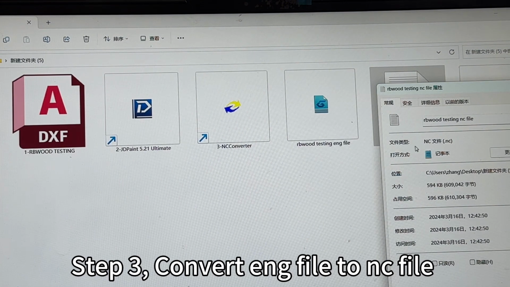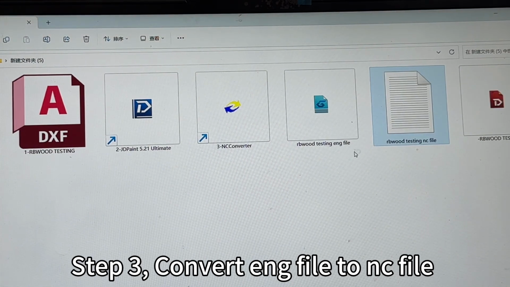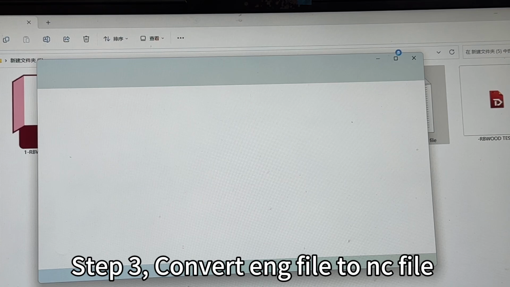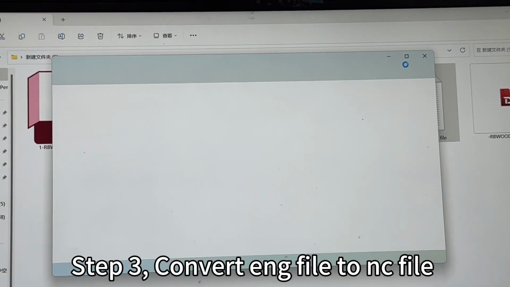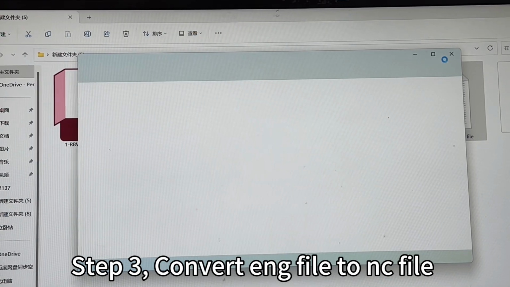Okay, we can check the type of this file is .nc. When we open it, you will see the CNC working piece described by some numbers. That is what we call the NC file.